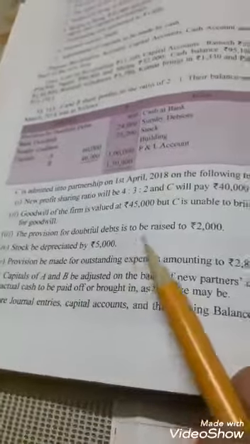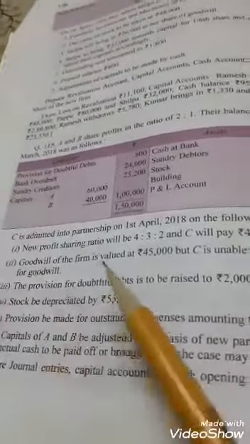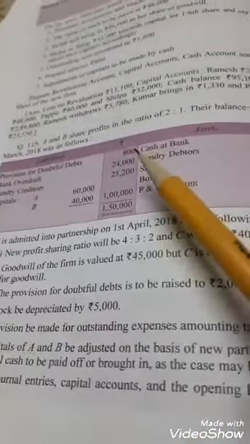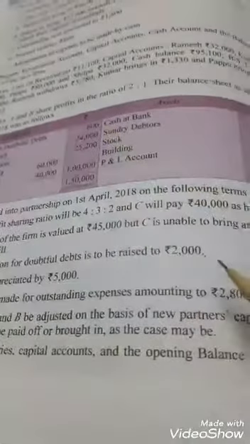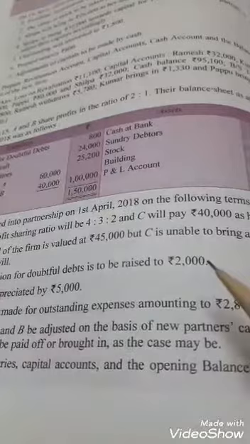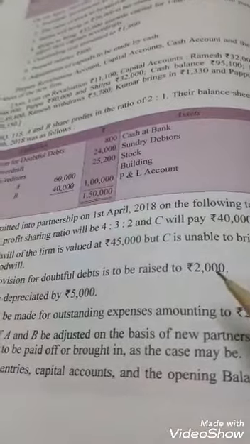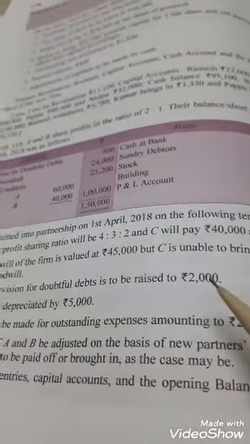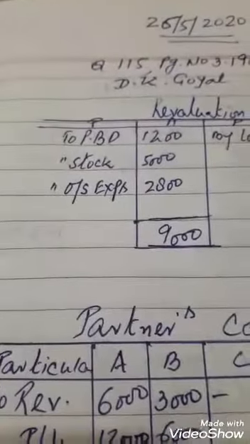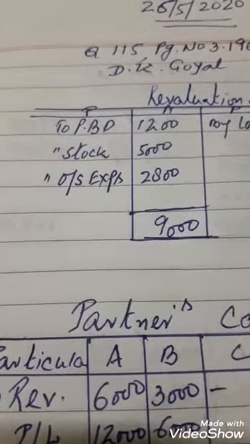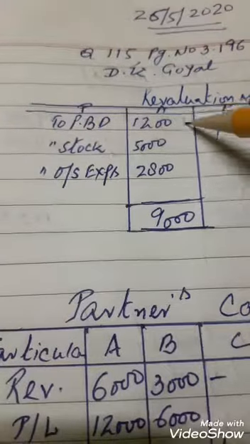We are directly coming to the adjustments. Provision for doubtful debts is to be raised to 2000. In the question, the provision is 800 and you have to increase it up to 2000. It means an increase of 1200. It is a loss to the business, so it will be shown on the debit side of the revaluation account: to provision for bad and doubtful debts, 1200.